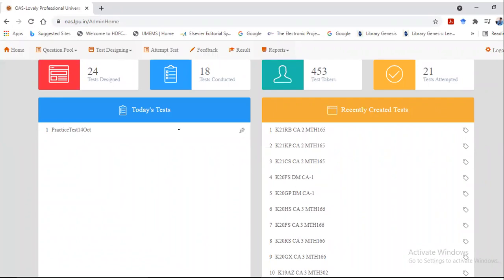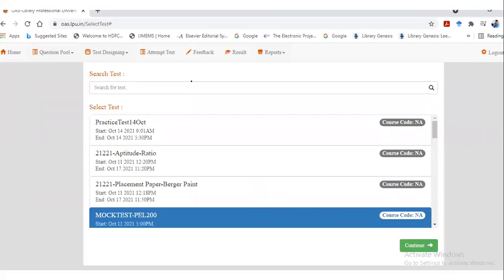Here, there are many options like home, question poll, test design, attempt test, feedback, result, report. In order to attempt a test, you need to click on attempt test. Then all the tests of the day will be visible to you. Like the first one is practice test, then aptitude test, placement and all. You can drag down from this button.